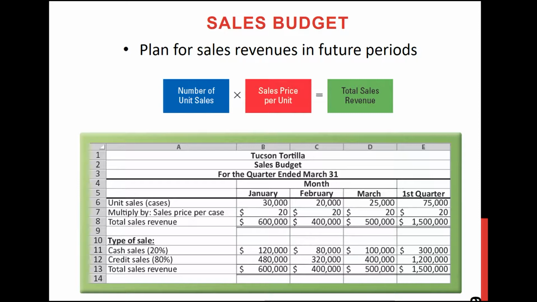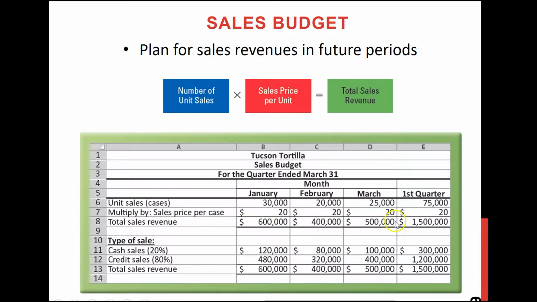Of course, you need to do that to maintain your customer base. If you don't do that and your competitors offer credit sales, then there is a chance that your customer could switch to the other competitors.